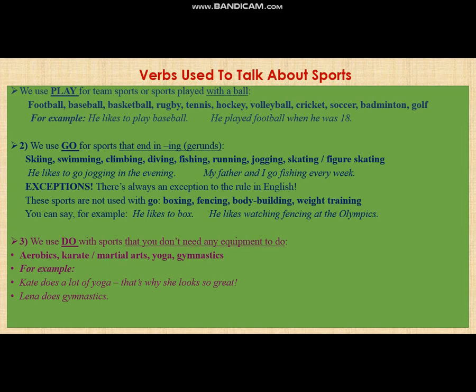You can say, for example, he likes to box. He likes watching fencing at the Olympics. We use do with sports that you don't need any equipment to do: aerobics, karate, martial arts, yoga, gymnastics. For example, Kate does a lot of yoga. That's why she looks so great. Lena does gymnastics.